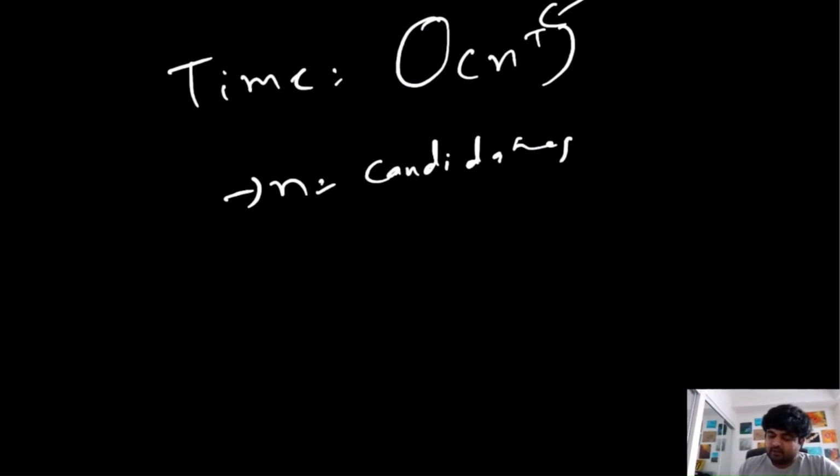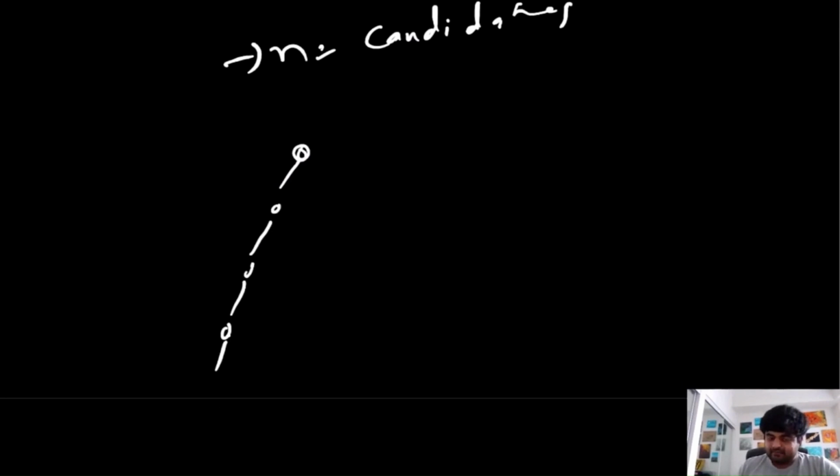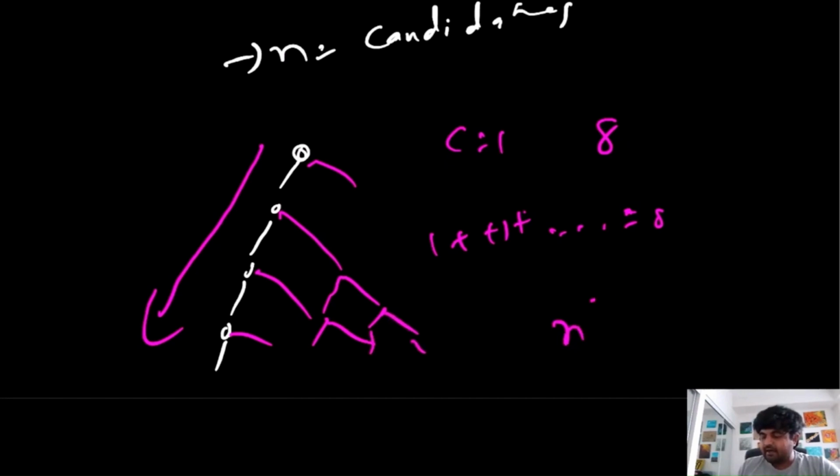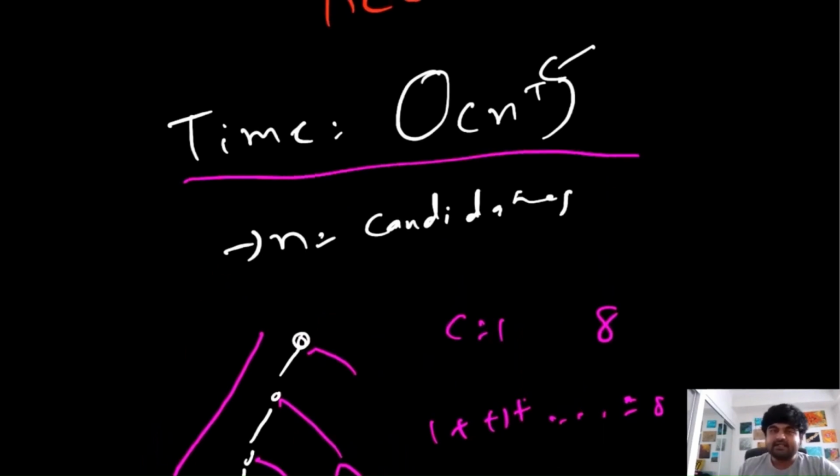Because imagine what could be the longest sequence we can have at any given position. Well, suppose our target value is 8 and our candidate is 1, which means that we would do 1 plus 1 plus 1 up until 8 times till we get the value 8, which means that we need to go in one direction 8 times, and at any position we can have multiple options or make multiple decisions, and from further down we can go ahead, which means that we need to do this work n to the power t times until we find the solution. So that's why this is the time complexity.